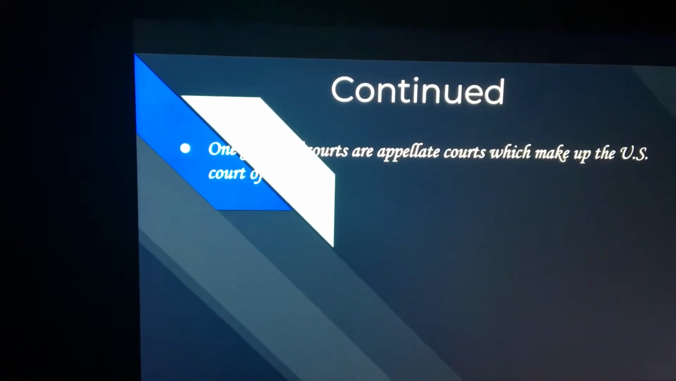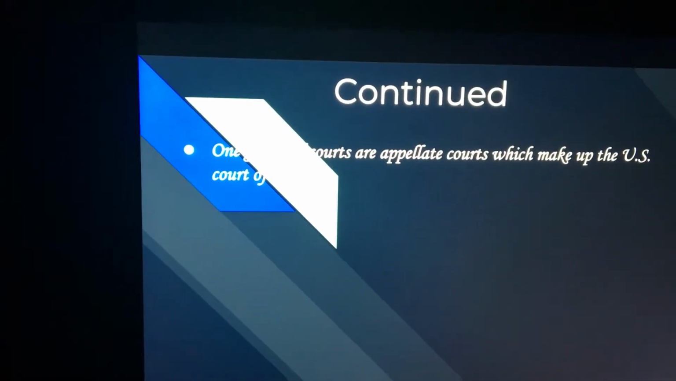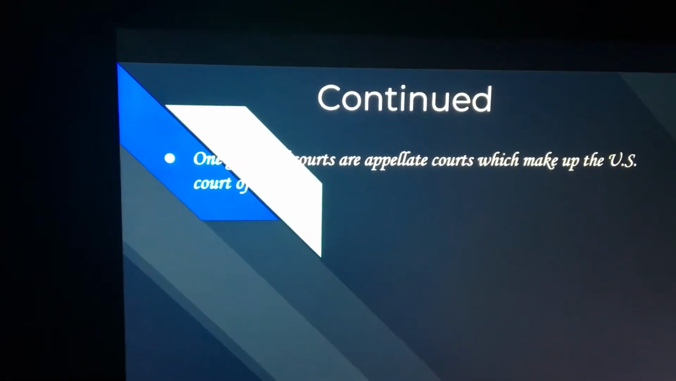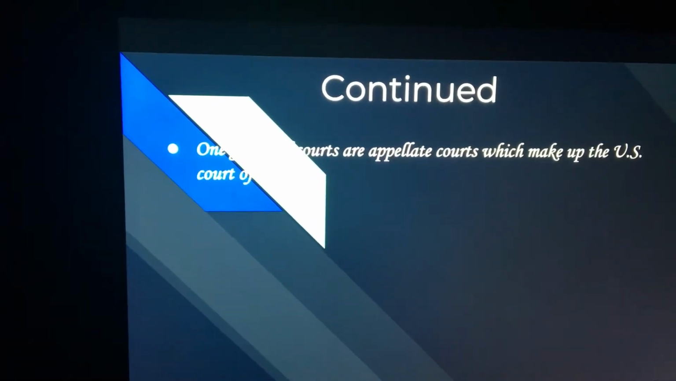One group of courts is the appellate courts, which make up the U.S. Court of Appeals. And a fun fact is, technically, the Supreme Court is an appellate court.